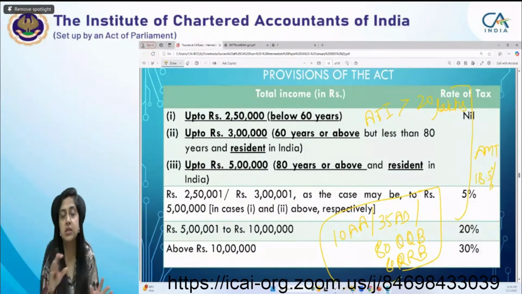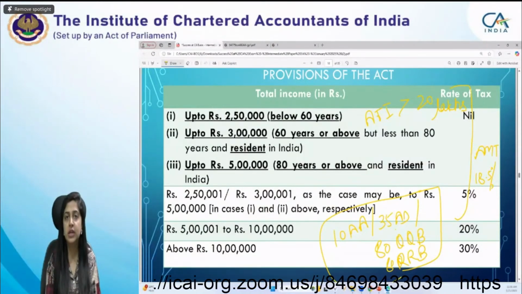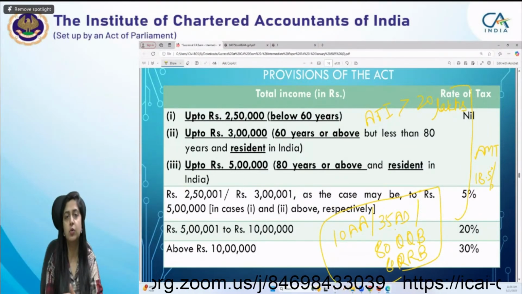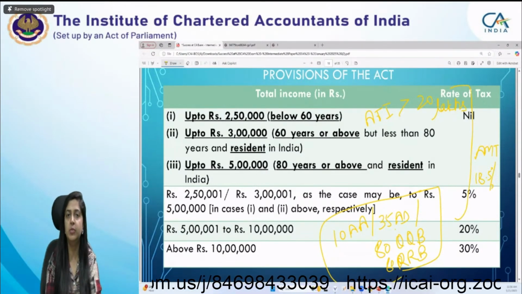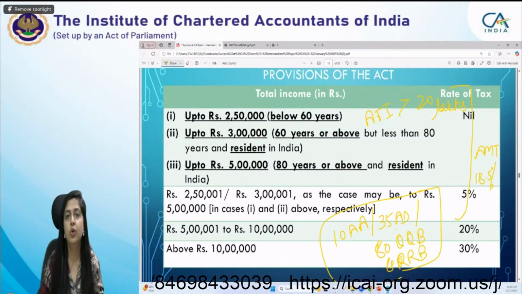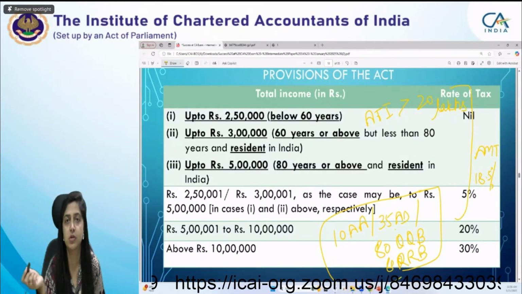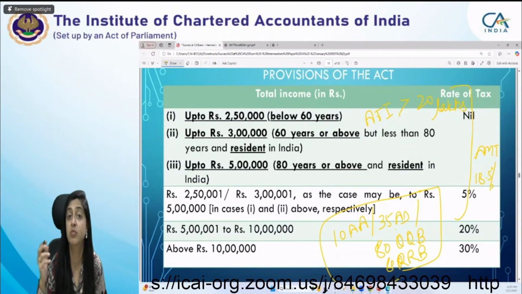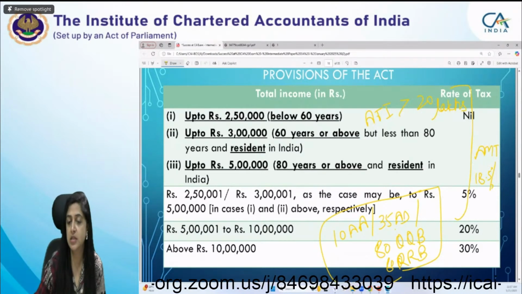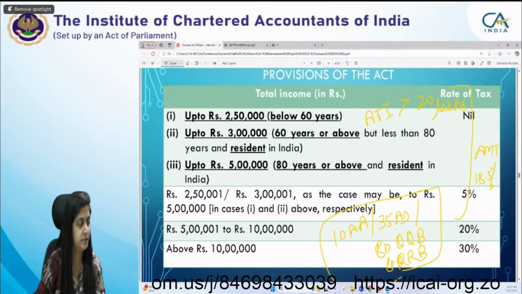So all these things are integrated. These provisions are integrated. So nowhere in the question will it be asked to check the AMT. You have to apply your mind. You have to see when this is coming, then I have to check this also. All these things are built into the question. Is it clear about the AMT, students?